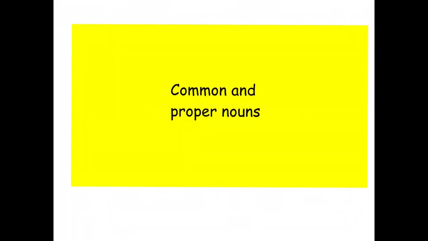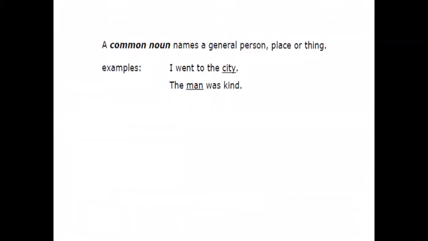Nouns fall under two main categories. We have common nouns and we have proper nouns. We're going to look at both of these in a little bit more depth. A common noun names a general person, place, or thing. For example, I went to the city, the man was kind. City is our common noun, as is man.